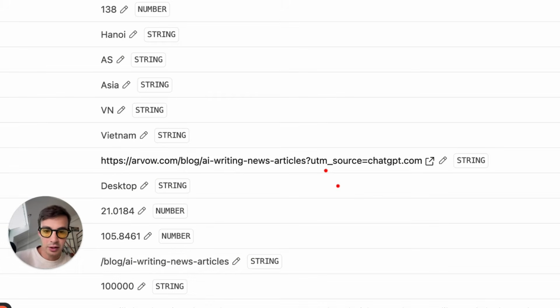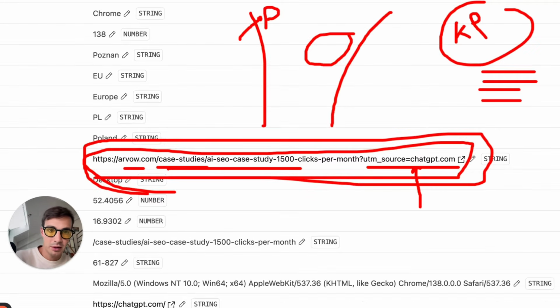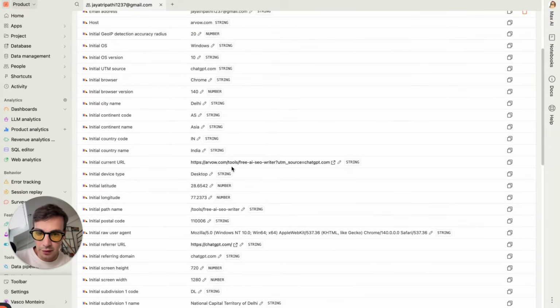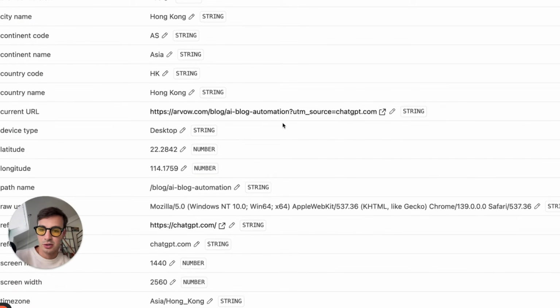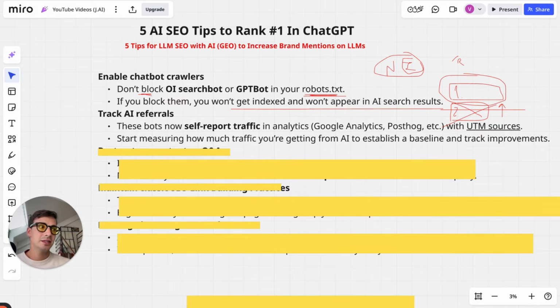So if I go here and look, okay, these guys came from here, these from here, maybe another one came from, let's see here, these guys came from our free tools page, these guys came from our blog on AI automation. So maybe I should write more blog posts about this, right? So having a baseline of how many people came from ChatGPT this month, and to which pages they came. Was it our case studies page? Maybe we should be producing more case studies. Are they all coming to a specific type of blog post? Try to deconstruct why. And the only way you can deconstruct things is if you measure them.